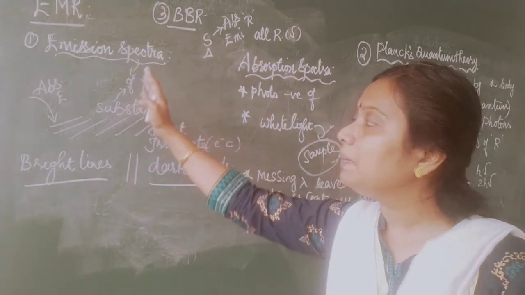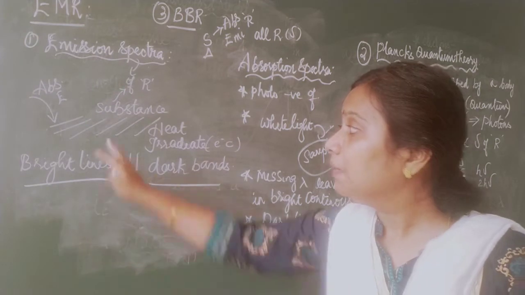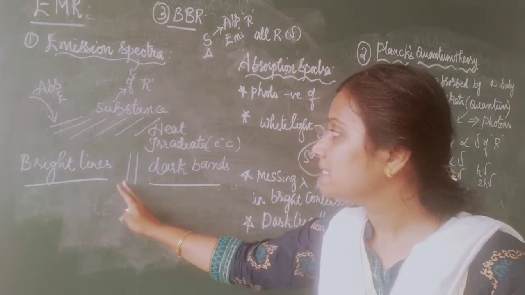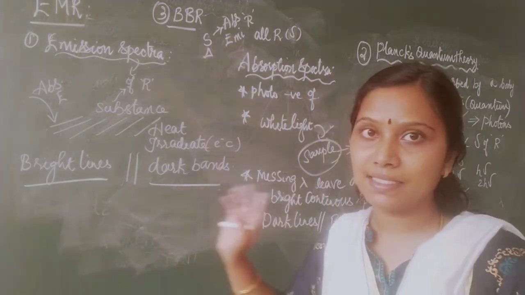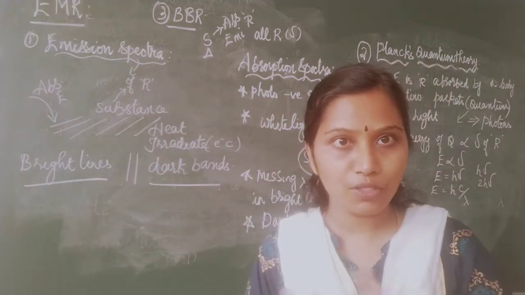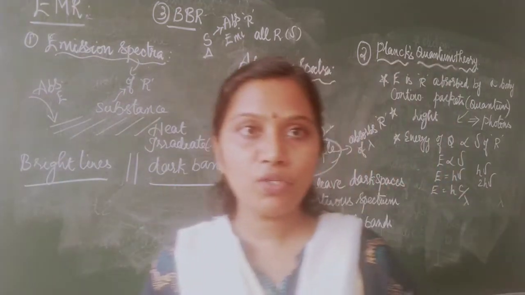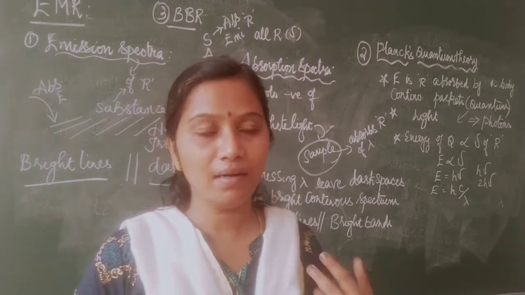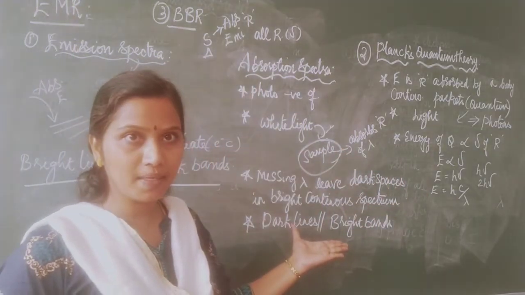How is emission spectra represented? Emission spectra is represented by bright lines separated by dark bands. So emission spectra is clear. We are moving to the next topic. What is the opposite of emission spectra? It is absorption spectra. Now we are going to see what absorption spectra is.